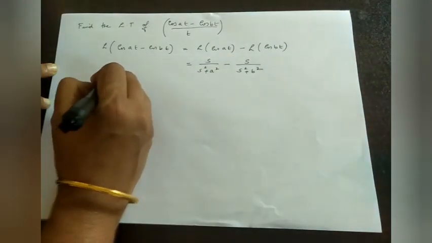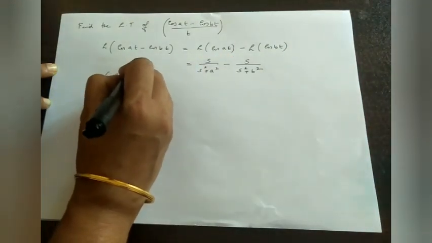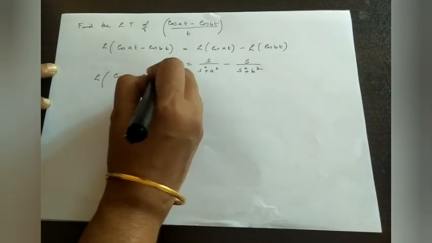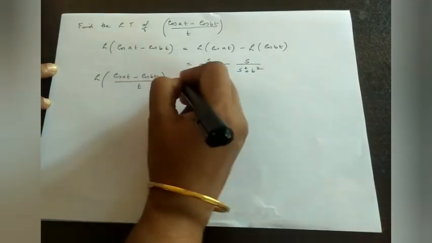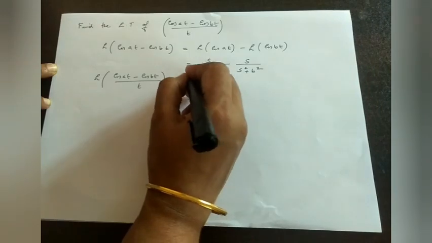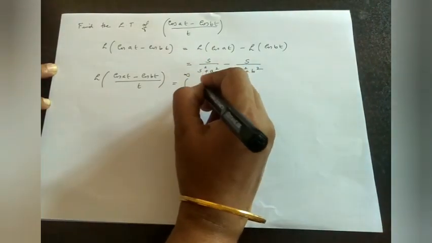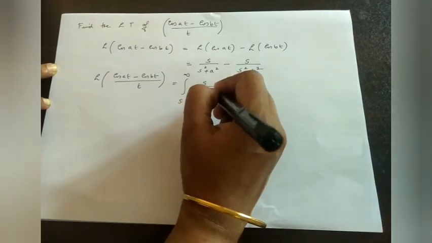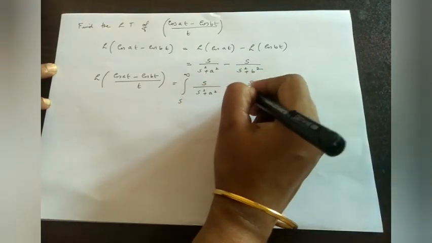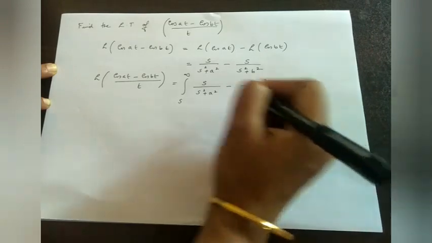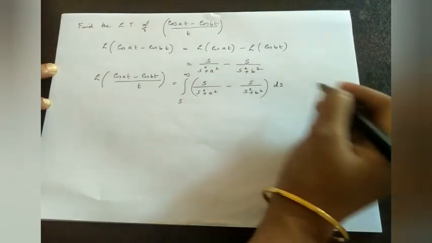Now the Laplace transform of cos at minus cos bt divided by t is equal to the integral from s to infinity f bar s ds. In place of f bar s we have s by s square plus a square minus s by s square plus b square, with respect to s.